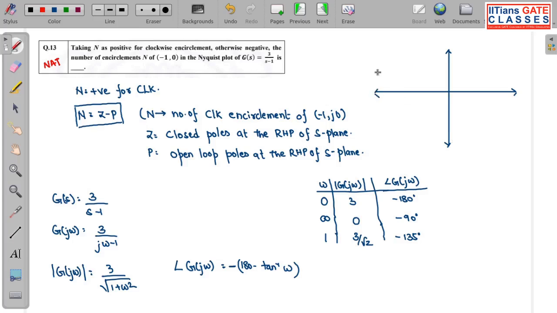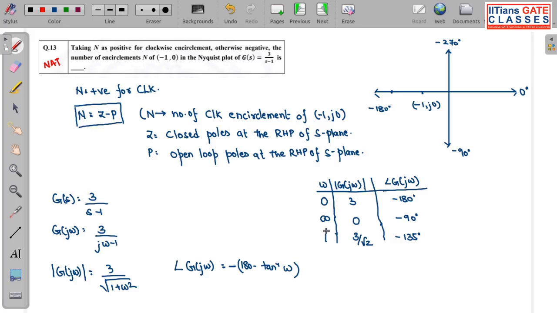Okay, so I am sketching the polar plot. So this is 0 degree, this is minus 90 degree, this is minus 180, and this is minus 270 degree. Let me assume this is the critical point, minus 1 j 0. So at omega equal to 0, what is the magnitude? It is 3. And what is the phase angle? It is minus 180 degree. So it will be someplace here.